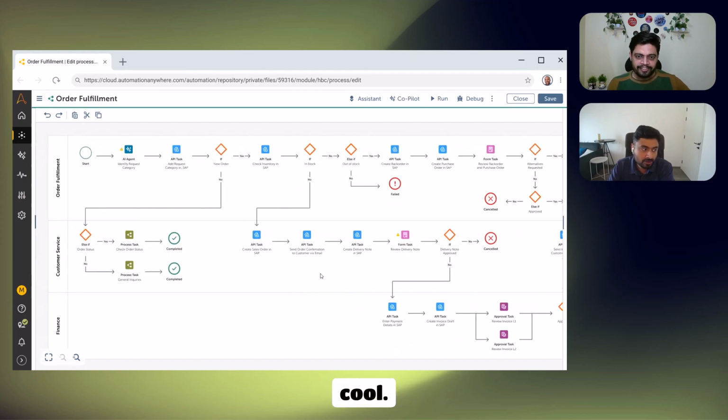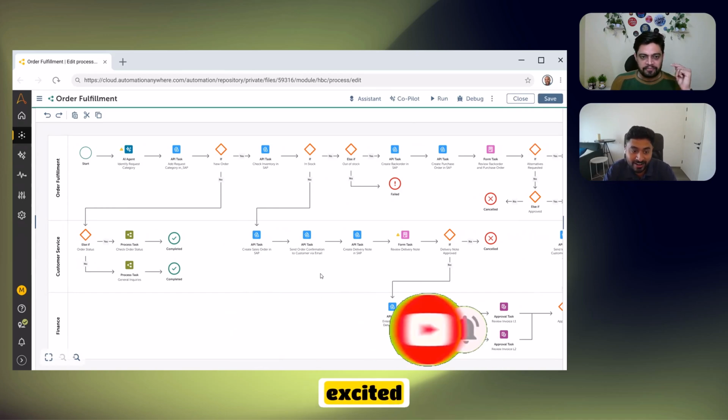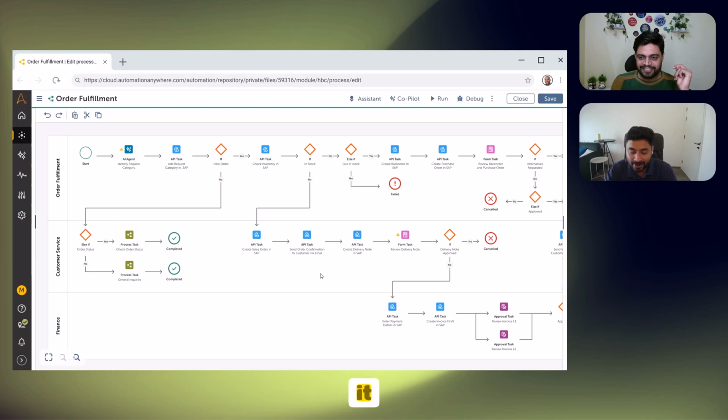Super cool. This is really cool stuff, Suraj. Absolutely, absolutely. And a lot of our customers are super excited by this functionality because it tremendously reduces the overall development time drastically as well.